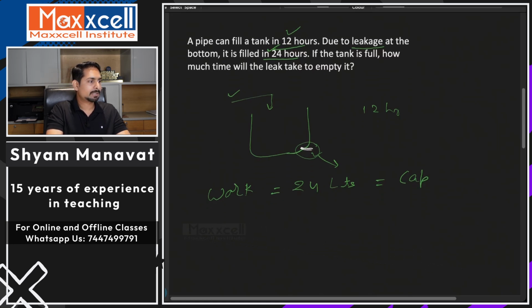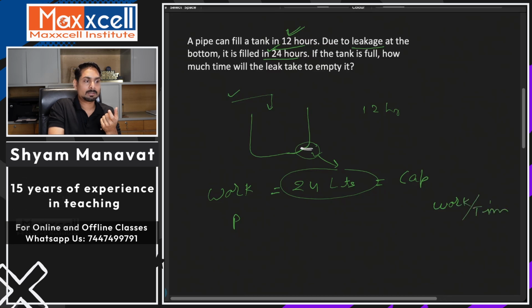Now understand. The pipe can fill a tank in 12 hours. Due to leakage, that means pipe and leakage both working together, it's taking 24 hours. So see how I look at this situation. Let's say the pipe is P. Total capacity is 24 liters. How much time is the pipe taking? 12 hours. So what should be the pipe's efficiency? Efficiency is work upon time.